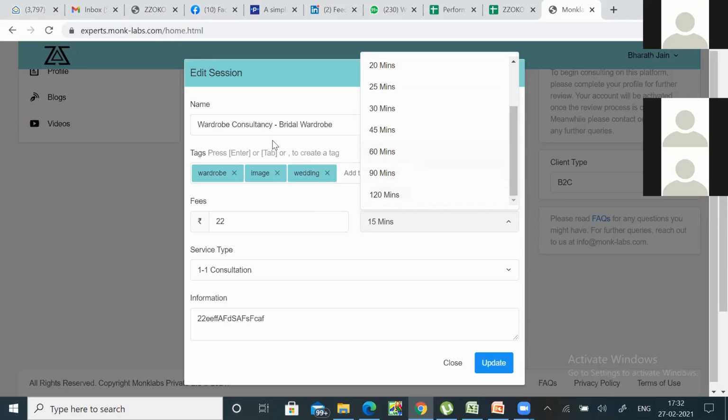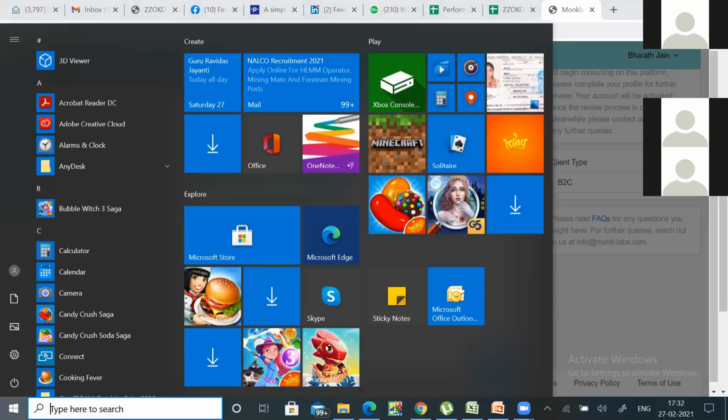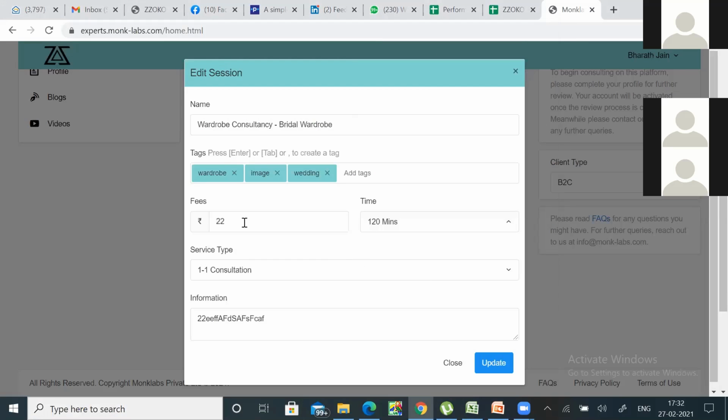So you can say that this bridal wardrobe consultancy is a 2 hour session you want to have, and you want to charge the client, sorry, you want to charge the client like 5,000 rupees for it.